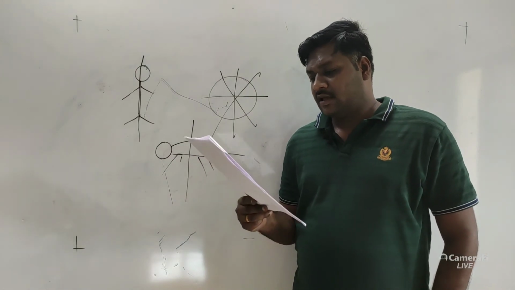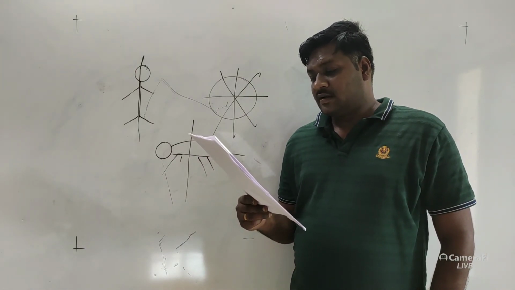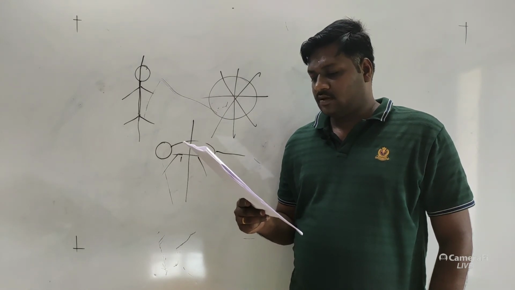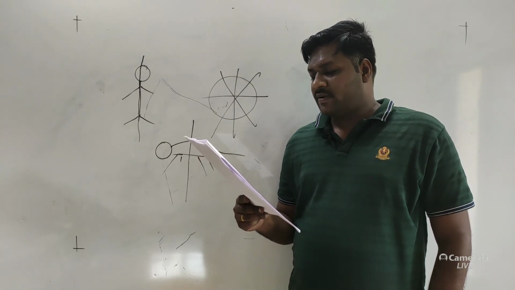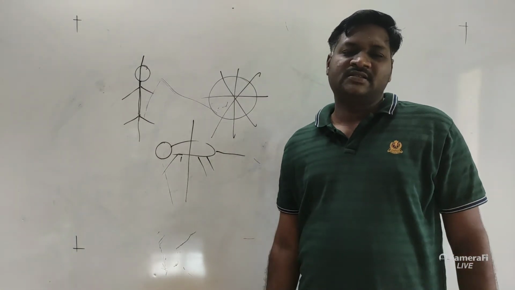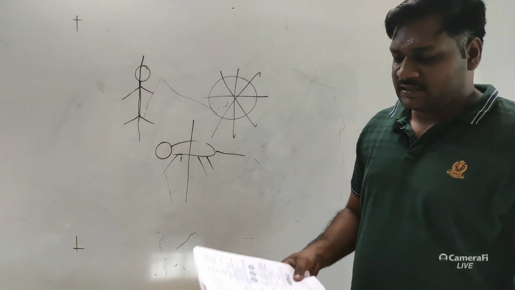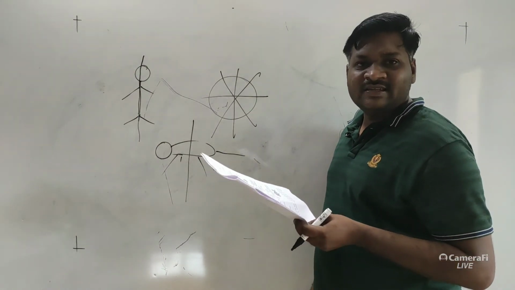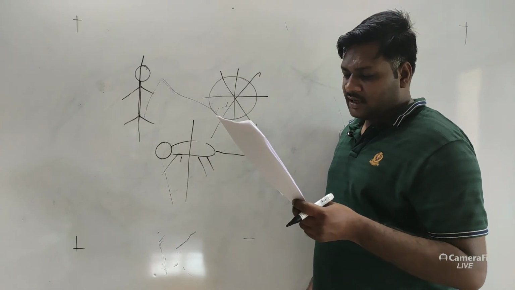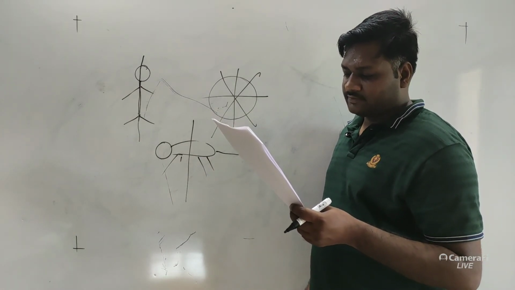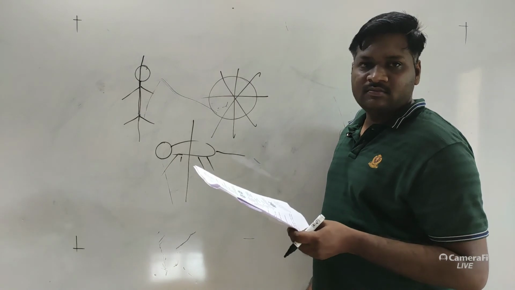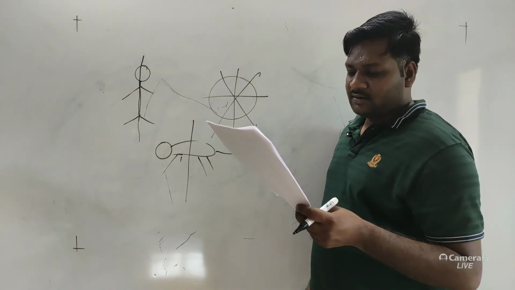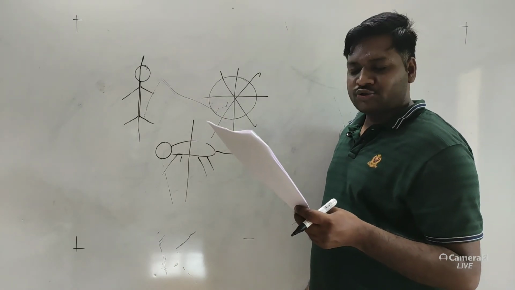The next question number 171: coelomoducts are the excretory organs in earthworm, hydra, planaria, or none of these. Option D is the correct answer, that is none of these. Then Sarus is also known as crane. We know that Sarus is a kind of bird, that is also called crane.